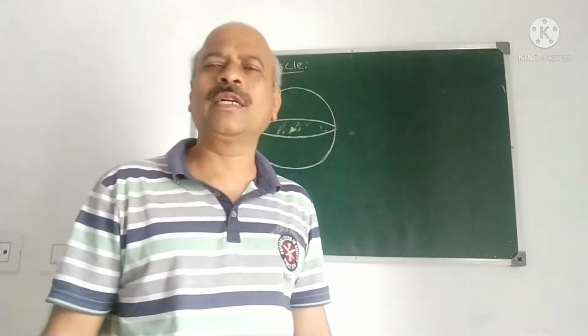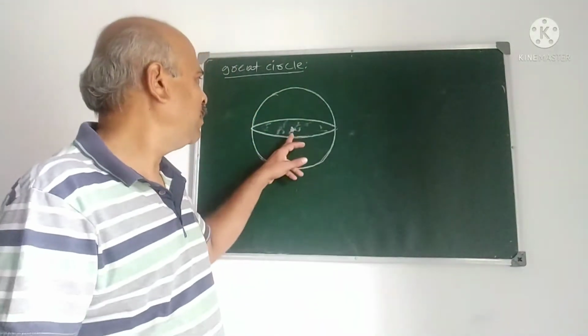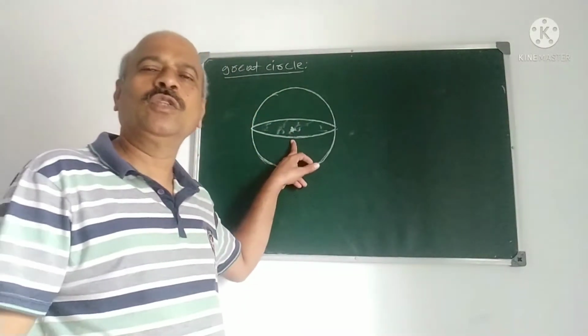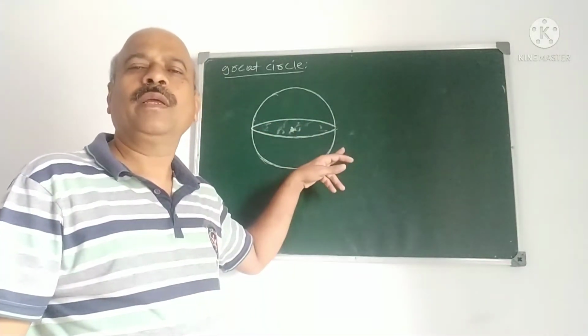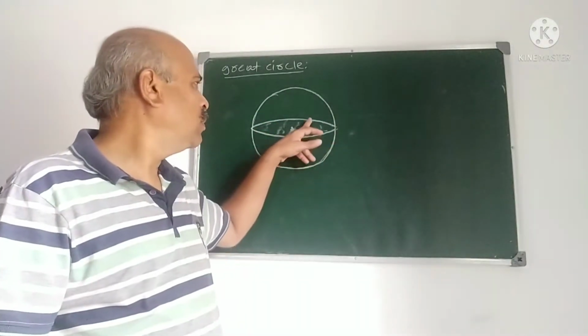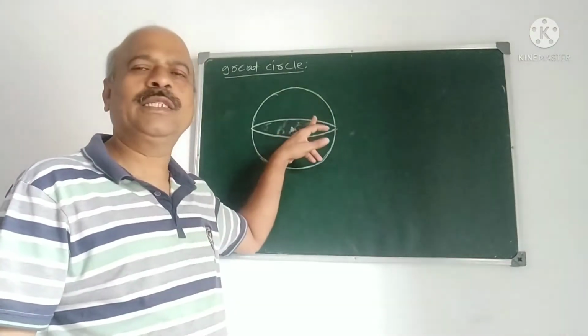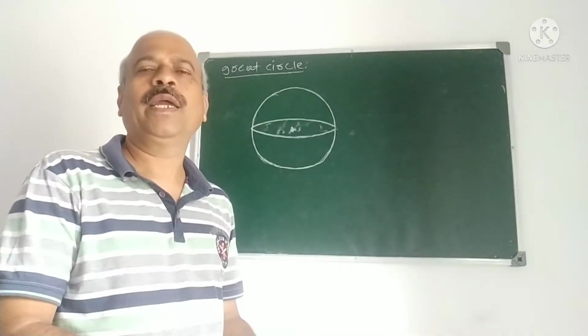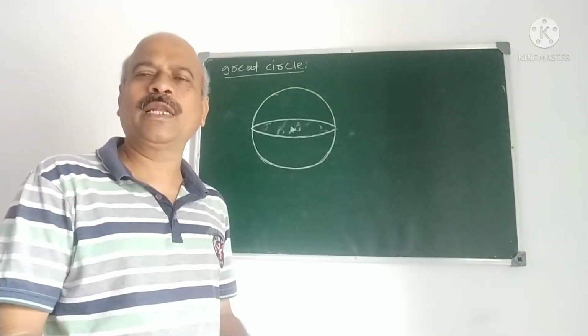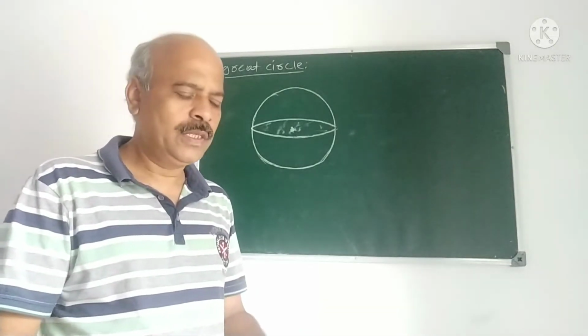So how to define a great circle? If a plane intersects the sphere through the center of the sphere, then the area common to the sphere and the plane is a circle, and that circle is called a great circle. The center and radius of the great circle are the same as that of the given sphere.